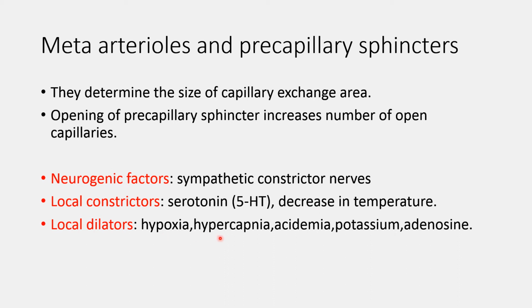Hypoxia, hypercapnia, acidosis, potassium and adenosine. These are the local dilators. So whenever hypoxia or hypercapnia occurs in the tissues, it leads to dilatation of the meta-arterioles and the precapillary sphincters, which increases blood flow towards the tissues.